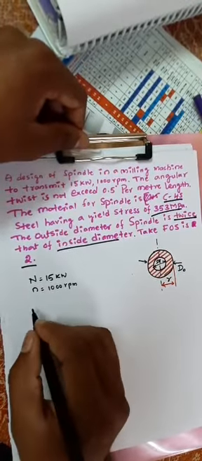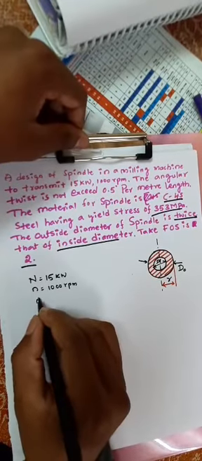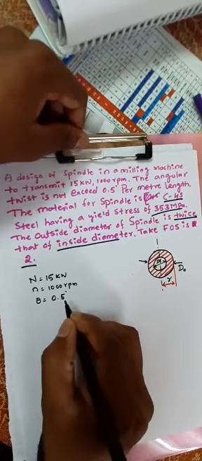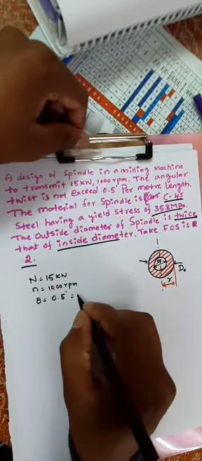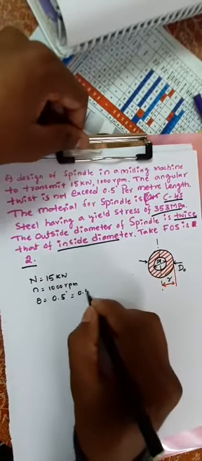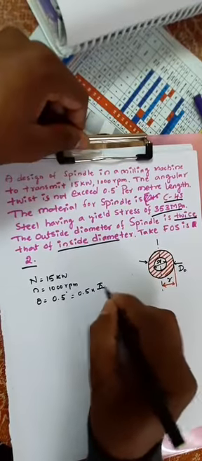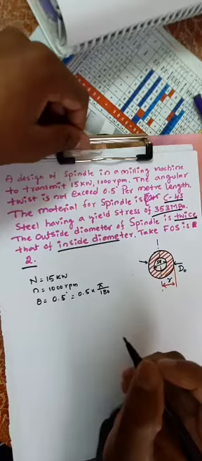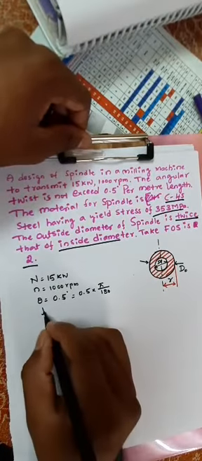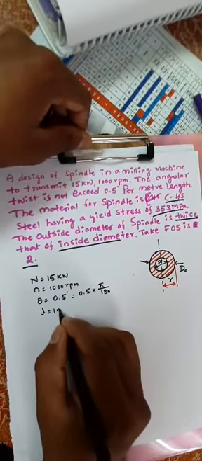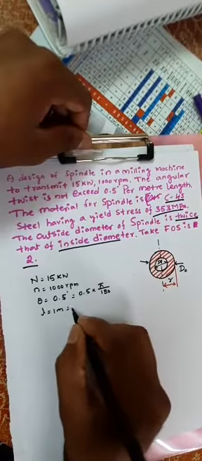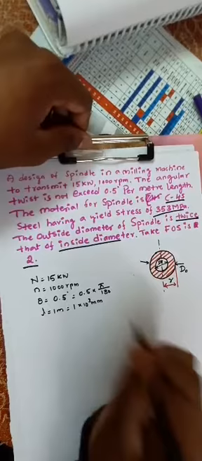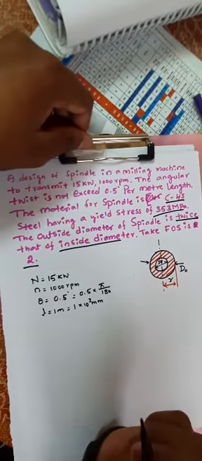The angle of twist theta is equal to 0.5 degree, which we will convert into radians: 0.5 into pi by 180. And L is equal to 1 meter, that is 1 into 10 to the power 3 mm.